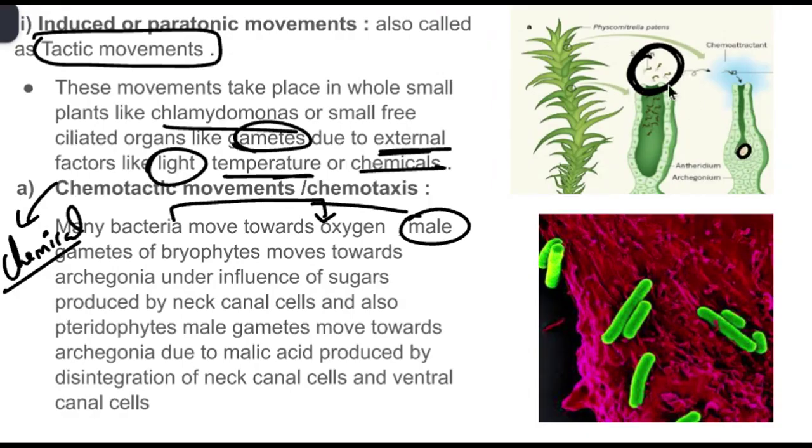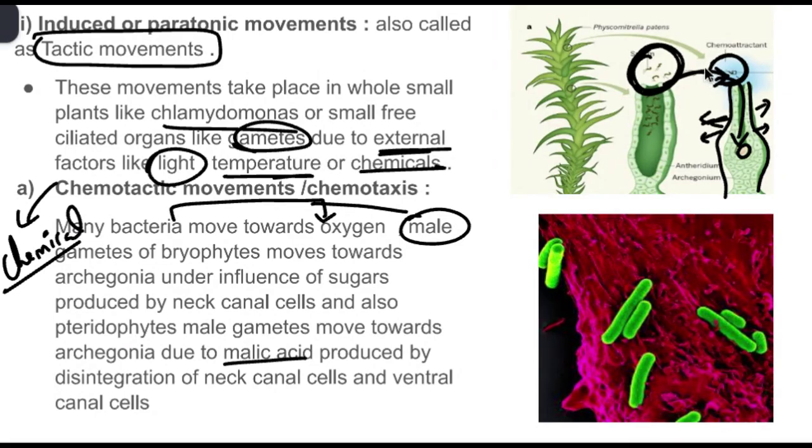So this flask-like structure is nothing but the female gametophyte, where the anthrozoid will reach the archegonium because of the chemical secretions released by the archegonium only. Here the neck cells will release chemicals, mostly malic acid or different types of organic acids, which attract these male gametes, also called anthrozoids, to come and fertilize the egg.